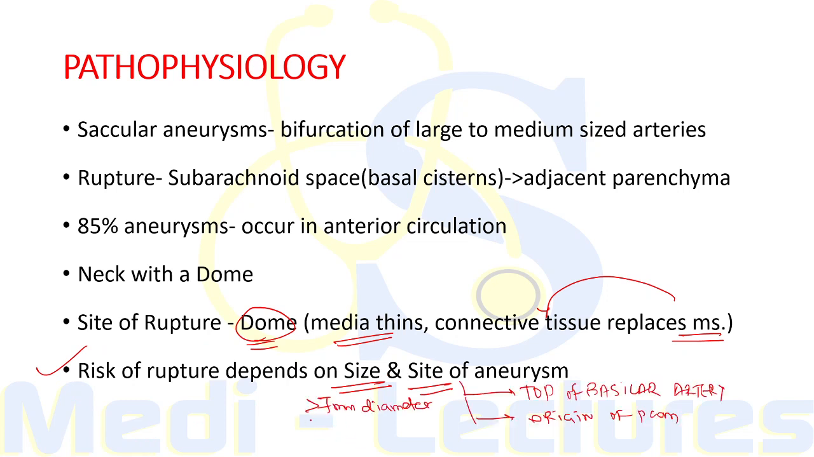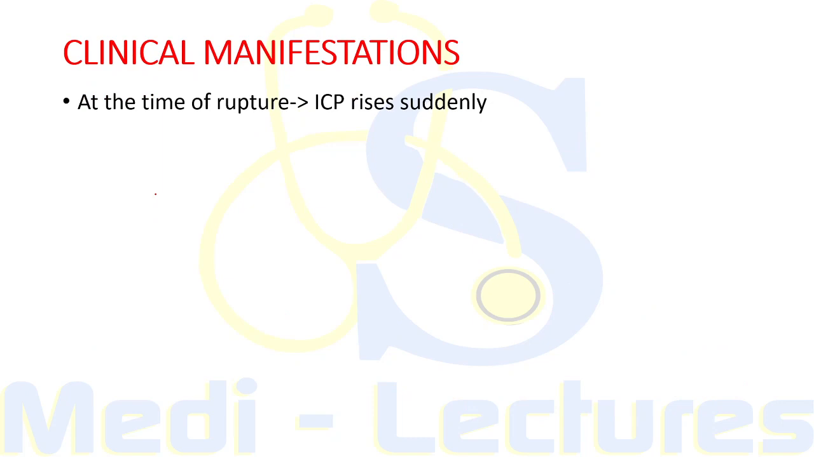So if the size is more than 7 mm diameter and the site is at the top of the basilar artery or at the origin of PCOM, these aneurysms are at greatest risk of rupture. Now coming on to the clinical manifestations of this saccular aneurysm. Most unruptured intracranial aneurysms are completely asymptomatic. So the symptoms are due to rupture and resultant subarachnoid hemorrhage.